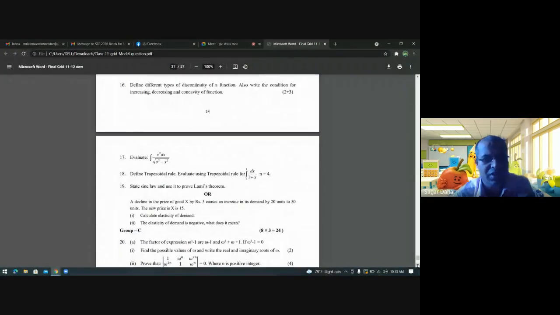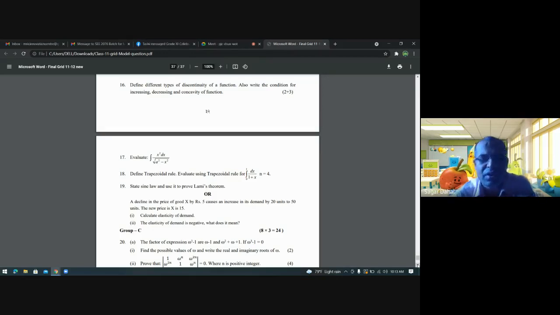Okay, please have a screenshot of this. Define different types of discontinuity of a function. Also write the condition for increasing, decreasing, and concavity of the function. Then evaluate, the integration part is there. Question 18, trapezoidal rule, and evaluating using the trapezoidal rule.